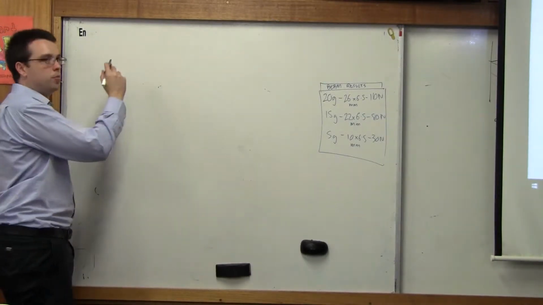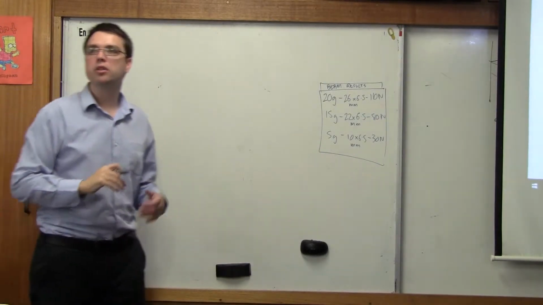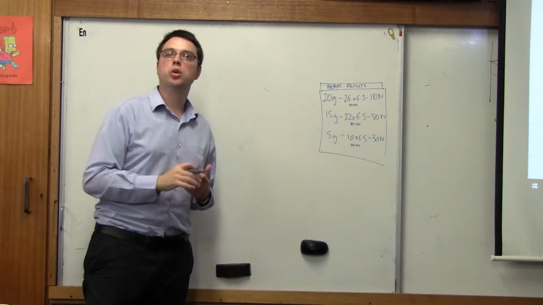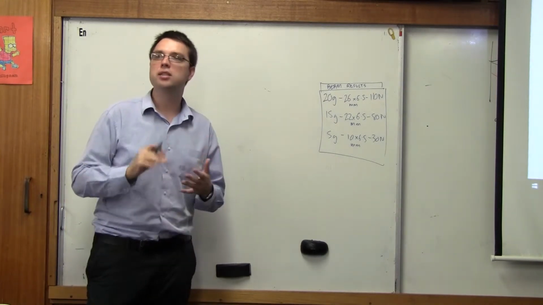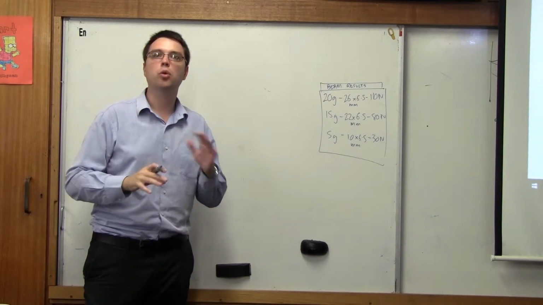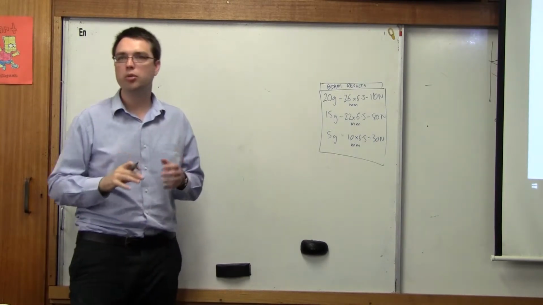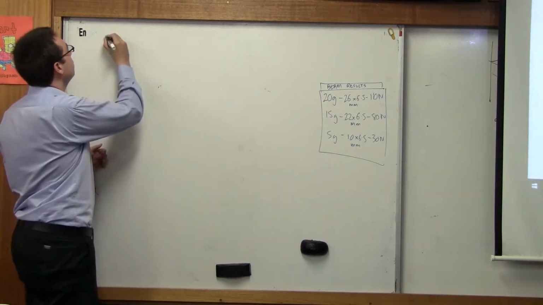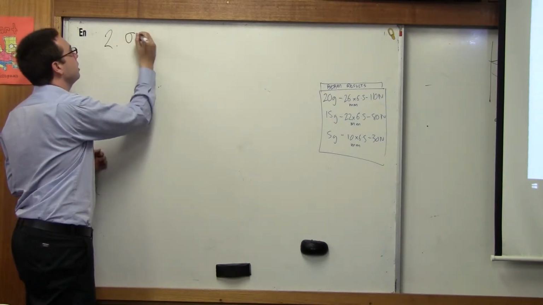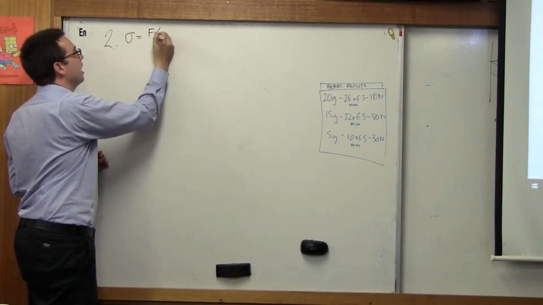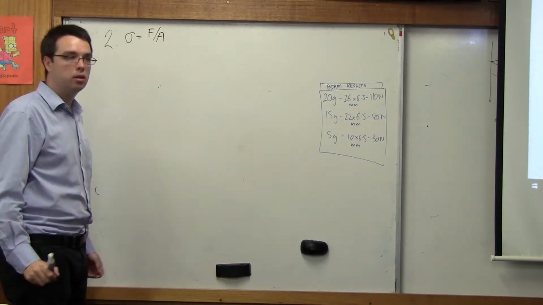We've got our 3 rules. First rule, concrete's made out of cement and aggregates. Stress equals force over area, and that steel has a strength of about or over 300 megapascals. Right? There are 3 rules. We're going to look at rule number 2. Rule number 2 is that stress equals force over area except for bending.